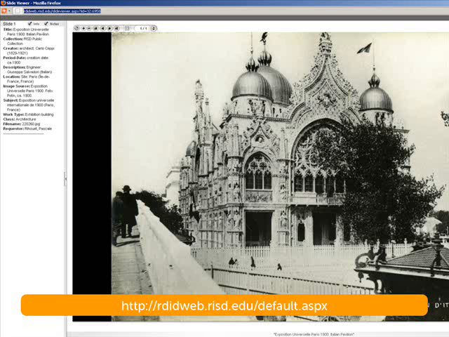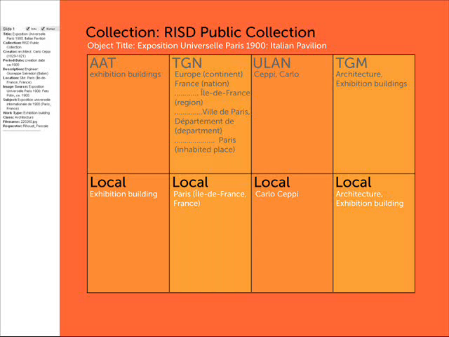For this particular object record, none of the terms exactly match the preferred terms from any of the controlled vocabularies. And again, here is a graphical breakdown of the attributes of the record and a comparison of the locally chosen terms and the preferred terms from the controlled vocabularies. This record, too, appears not to include user-generated terms, and no tagging features are visible on the website. The collection's overview does not include an explanation of either the VRA Core or of the controlled vocabularies from which the terms were drawn.